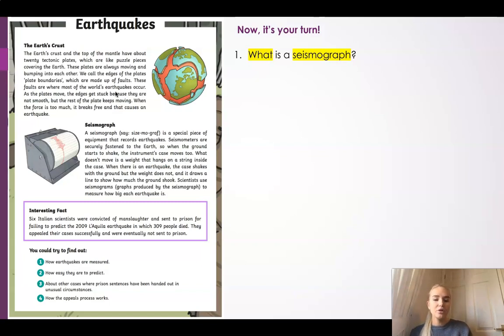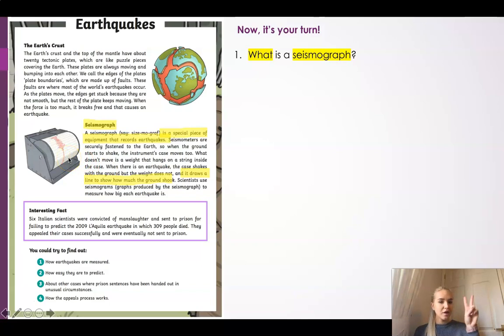You might then look to your text and see this paragraph that I've just highlighted is all about a seismograph. And I can read and I can see a seismograph is a special piece of equipment that records earthquakes. And if I keep reading, I can see it actually draws a line to show how much the ground shook.